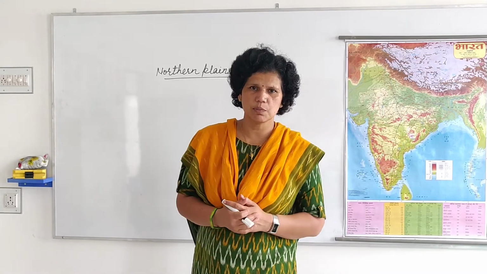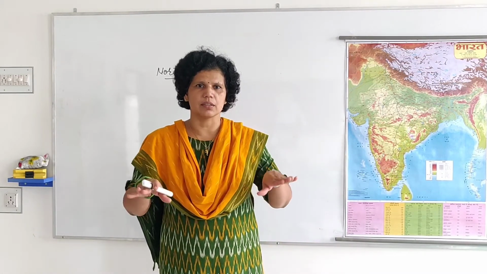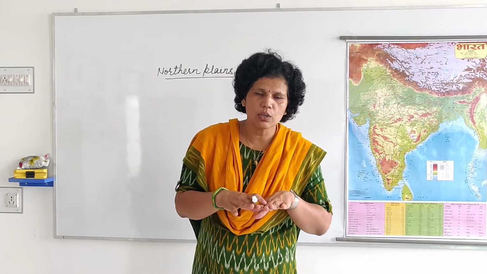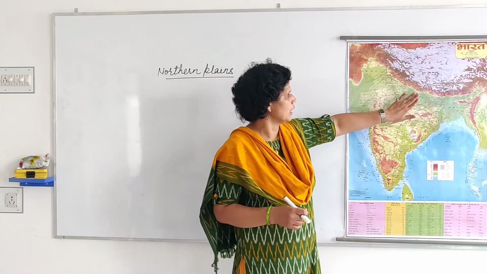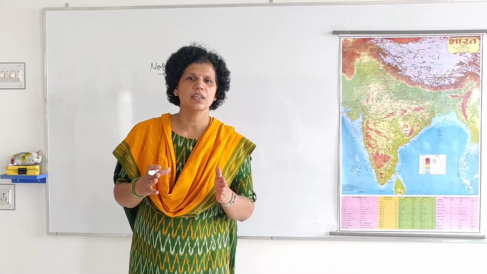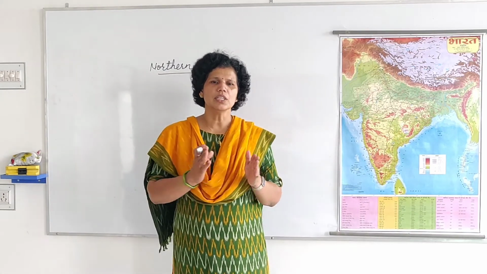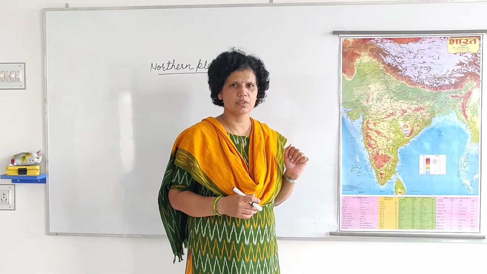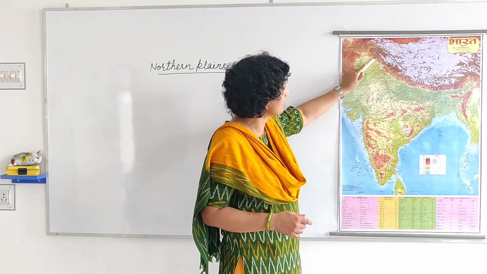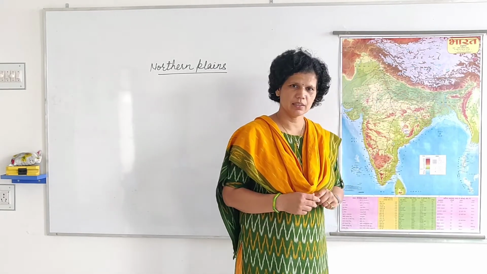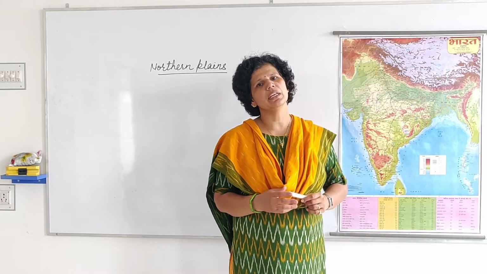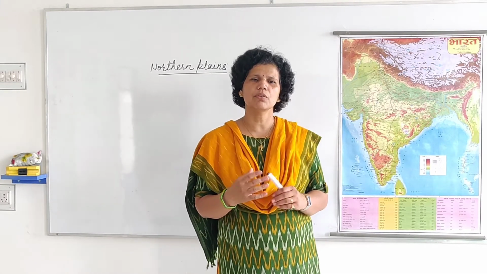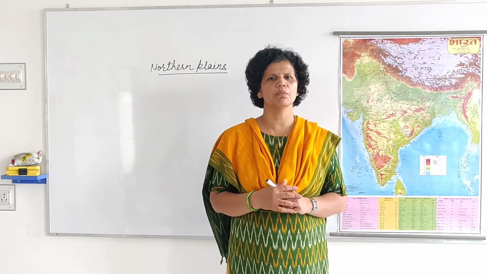Why is this area known as plain? Because the land is flat. And this land is so much fertile. Here there is a lot of rainfall and the water quantity is very high. This area is getting a lot of water. From where does this water come? So we know that this is our northern Himalaya, and this Himalaya contains so many glaciers. And when the ice of these glaciers melts, then what happens? Rivers originate from that area.